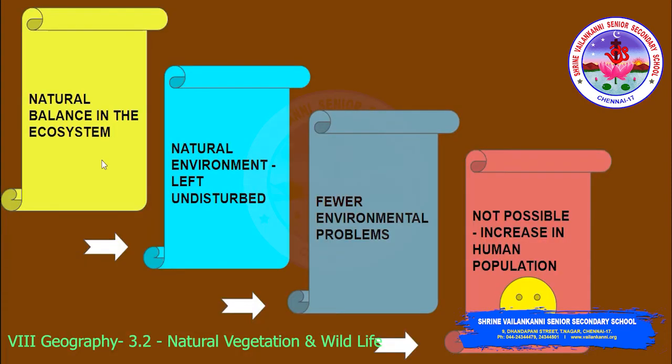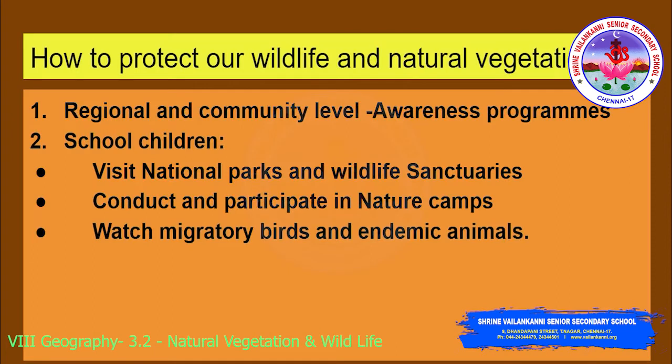Naturally, there is a balance in the ecosystem. If it is left undisturbed, the natural environment will be in a balanced mode and we will have fewer environmental problems. But what happened? This is not possible, due to the increase in the human population. So what do we need to do? We know the problem and we need to find the solution for it. The only solution is awareness programs.